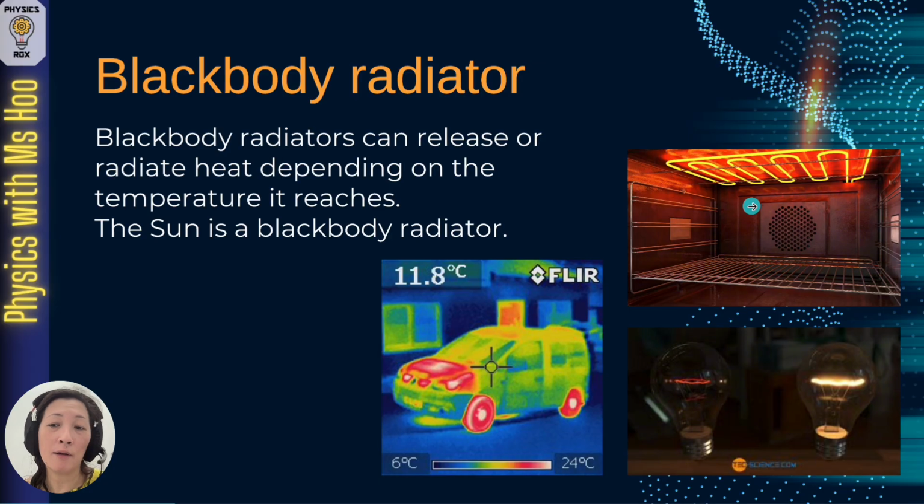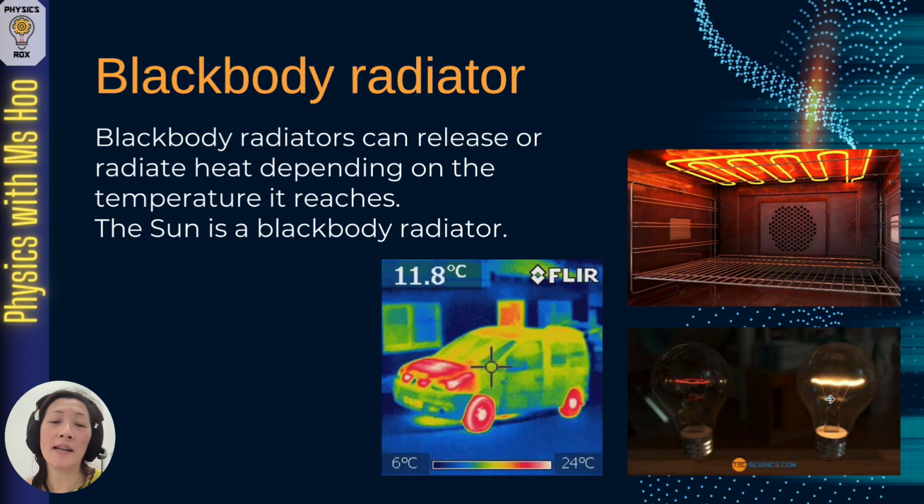So an example here would be like the heating element in your oven. You'll notice that when you switch it on, the heating element will get very hot and it will start to glow at a particular color. So the heating element is an example of a blackbody radiator. The color that the heating element is radiating at depends on the temperature at which this heating element reaches. You'll find the same also for the filament of a light bulb. So when current passes through the filament, it gets very hot, and once it reaches a certain temperature, it will start to glow, meaning it will start to release energy in the form of light and heat. And again, the color that it is emitting depends on the temperature this filament can reach.